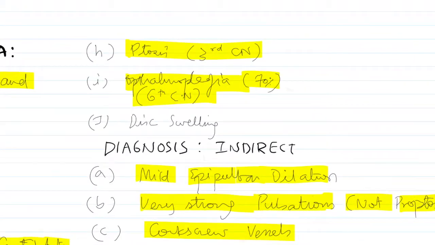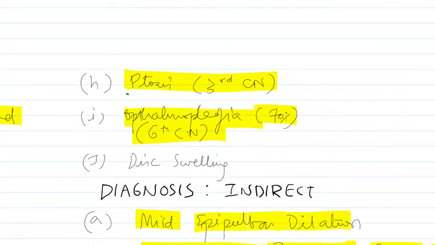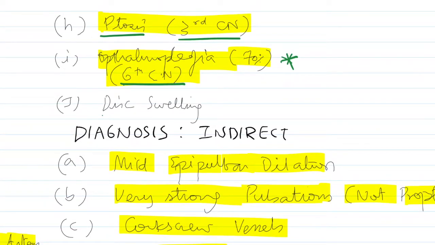Continuing, you might see a ptosis due to a third nerve involvement, and ophthalmoplegia that is seen in 70% of cases. Then it's again a key feature to be noted: you have a sixth cranial nerve involvement. Disc swelling also, since there is an increased pressure from behind.